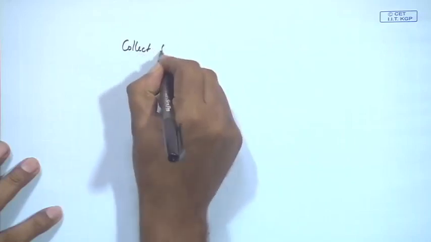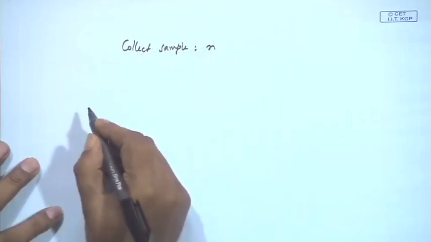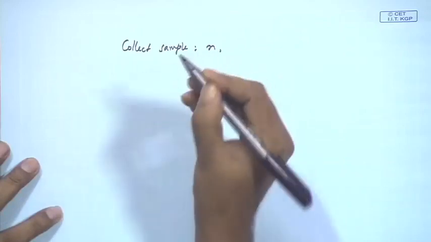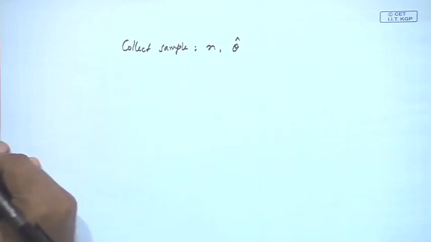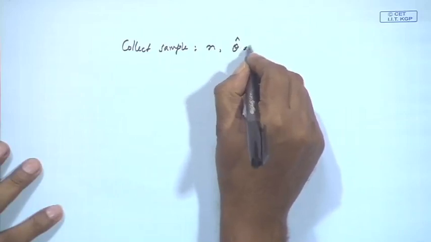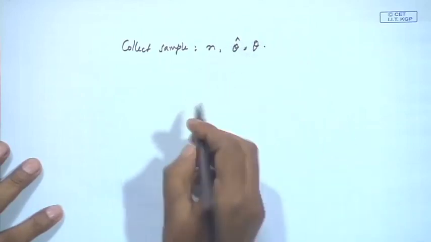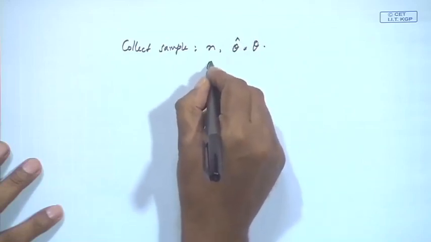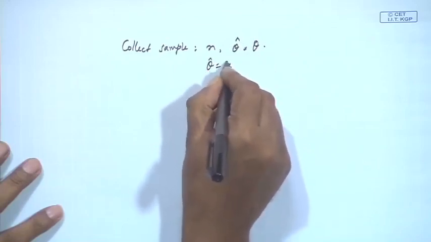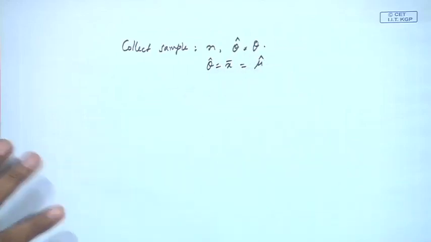What you do? You collect a sample of size n, and you compute the parameter from the sample. And what we are trying to say here is that the statistic is theta. Instead of theta cap, we have given only theta. For example, this theta will be x bar, or theta cap, that is x bar, which is basically an estimate of mu.